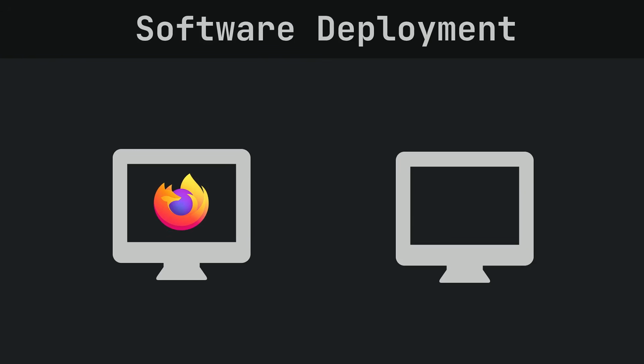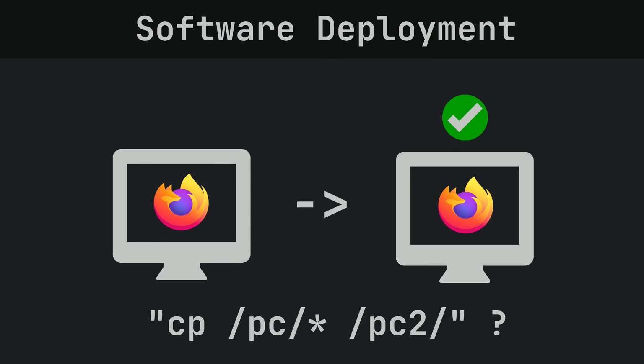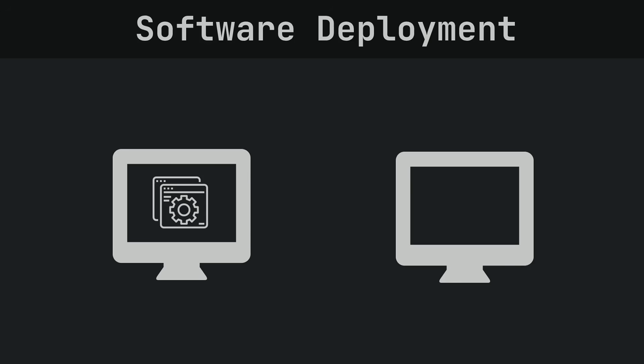Let's delve into it. Software deployment is the process of distributing a program from one computer to another in a way that it works after being distributed. Sounds simple, we just need to copy files from one place to another, but it's a bit more complex. Let's imagine a developer built a program and tested it in various use cases to ensure it works correctly. The problem is that the system on the end-user computer may differ from the developer's system.